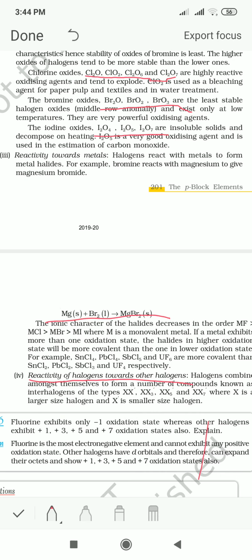So different types of interhalogen compounds are seen, and we will be studying about them in the subsequent lessons. So this is about the general properties of group 17 elements. Thank you, children.